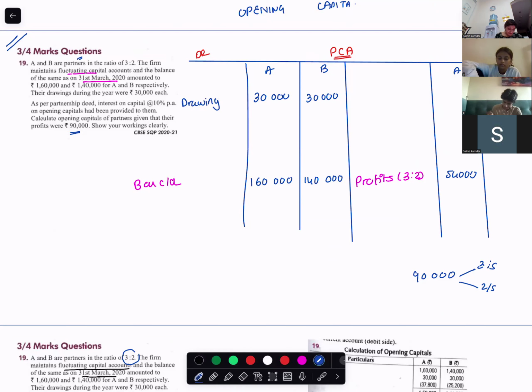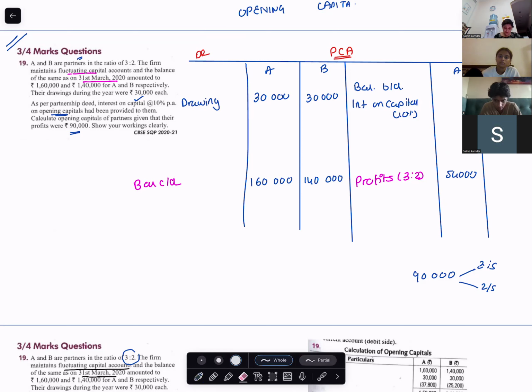I'll read over here. As per the partnership deed, interest on capital is how much? 10%. Interest on capital is 10% on opening capital. Calculate the opening capital of the partners given that their profits were 90,000, showing your working clearly.